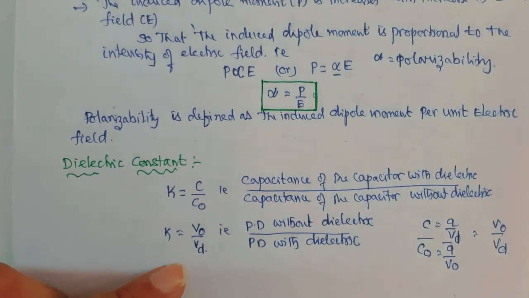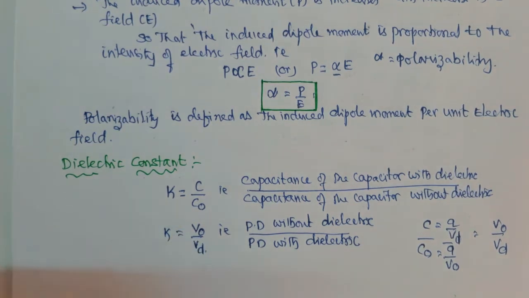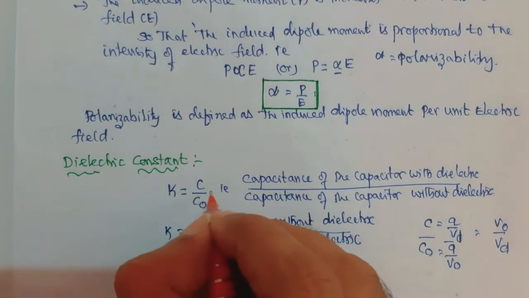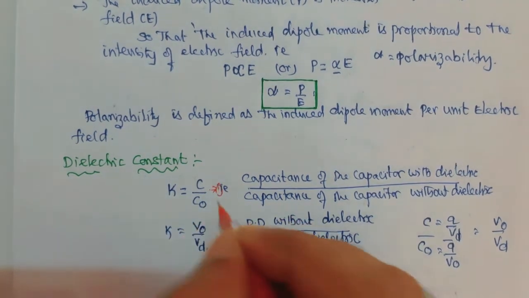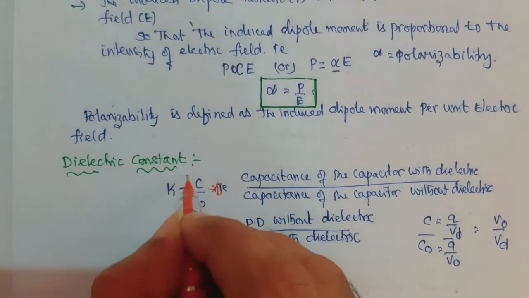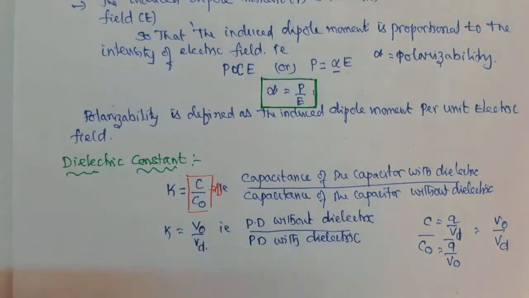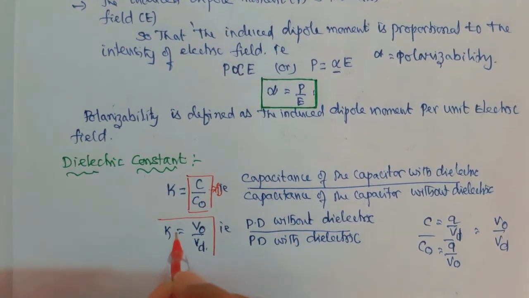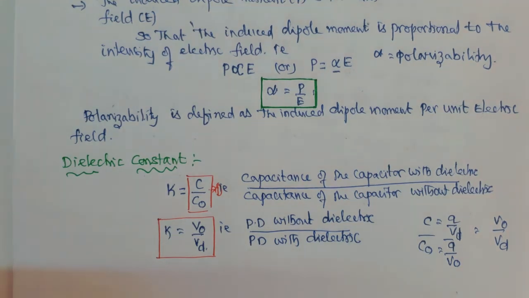This is another definition, the second form of the dielectric constant.